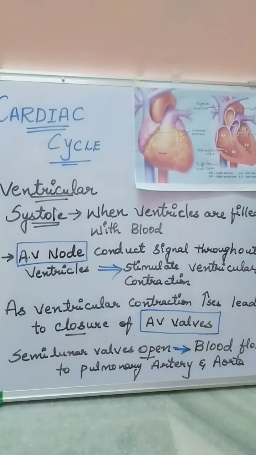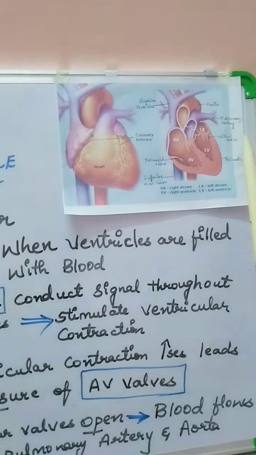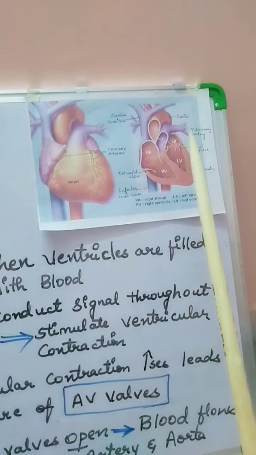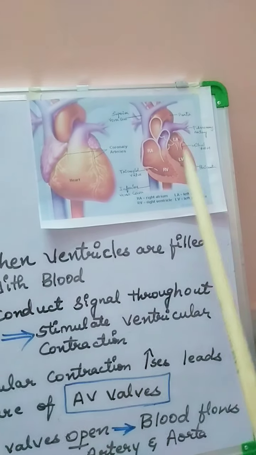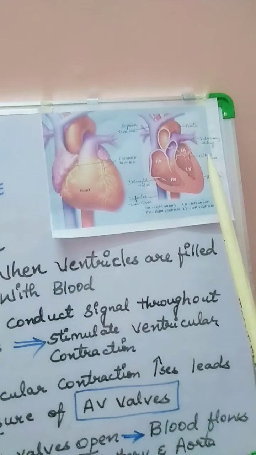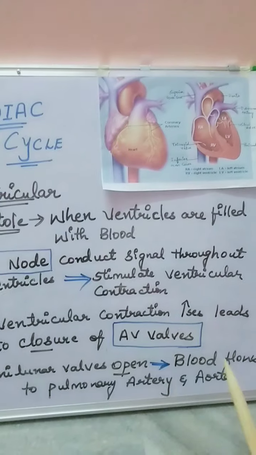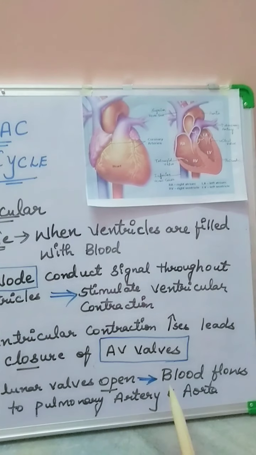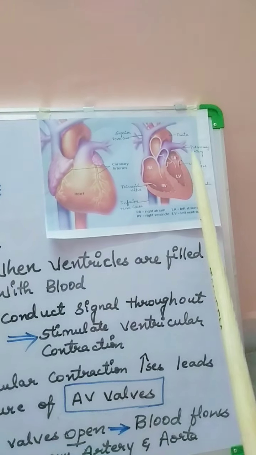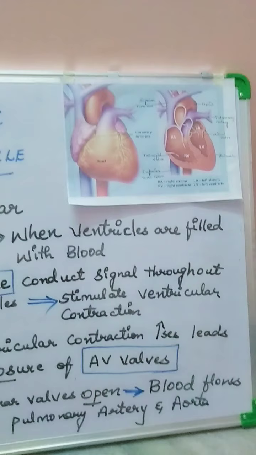And what is the function of veins? They carry deoxygenated blood from different parts of our body to the heart, right? But the pulmonary artery is the only artery which carries deoxygenated blood from the heart to the lungs for the process of purification. So the semilunar valves open and blood flows into the pulmonary artery and the aorta. The aorta is the largest artery, right?